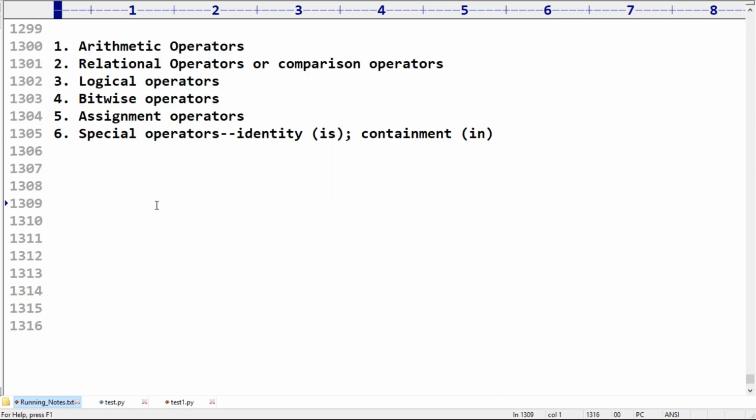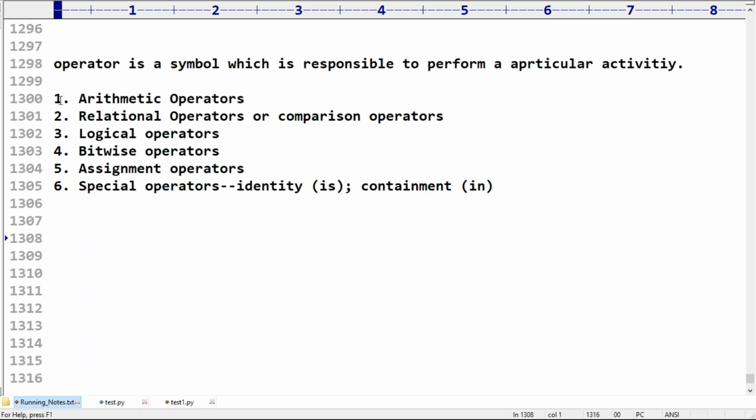Clear, right? What is an operator? What are the various operators available? Membership operator means containment operator. The containment operator is also known as the membership operator, used to check whether the given element is a member or not, contained or not. We require almost 2 or 3 sessions to talk about these operators.